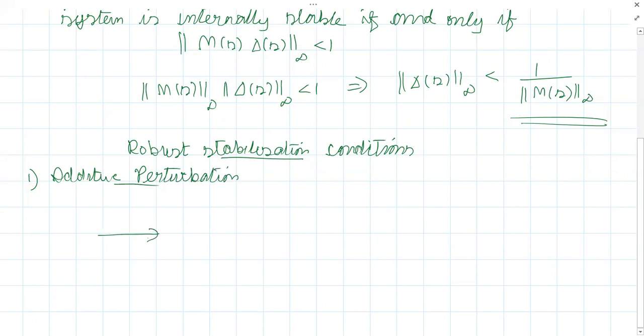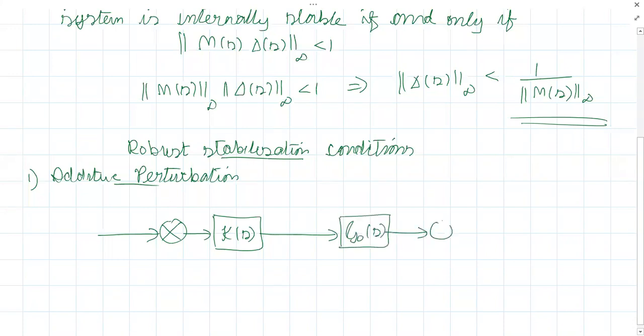So we are now considering a closed loop system, wherein the plant has an additive perturbation. So this is our nominal controller K. K is the controller. Then here we have our nominal plant, and that is G naught of S. Additive perturbation means what?